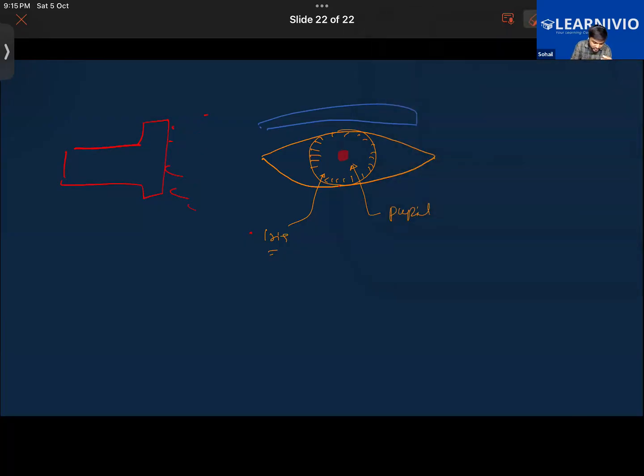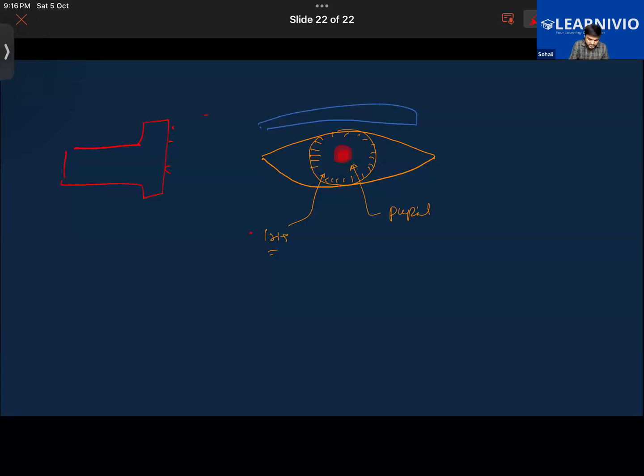If it's a dark room, the size of the pupil is going to increase so that it will allow maximum light to enter your eyes and you can see the surroundings. You can do this activity also. Enter a dim room where there's no light, look at your eye in the mirror, switch on the bulb, and quickly look at the size of the pupil. You will see that from bigger it will start to become smaller. While you have not turned on the light, it was bigger, but when you turn on the light, it becomes smaller. So that is one of the responses here.